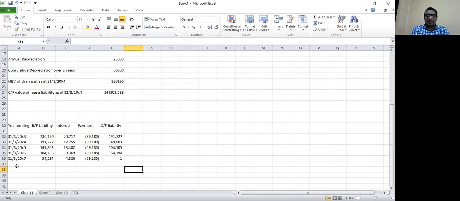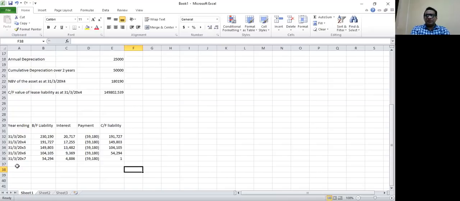So this is how we prepare a lease liability schedule, which is 100% accurate. You can see from the table also, the lease liability after 5 years is completely wiped off. As at 31st of March 20x7, there is no lease liability.